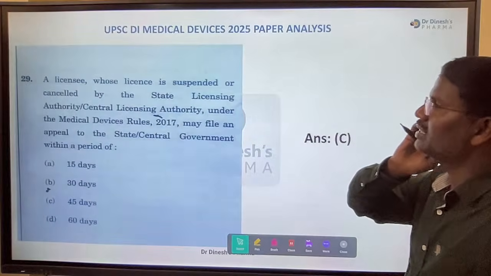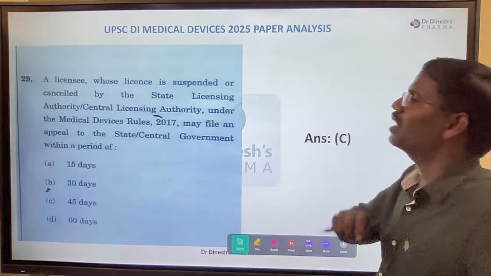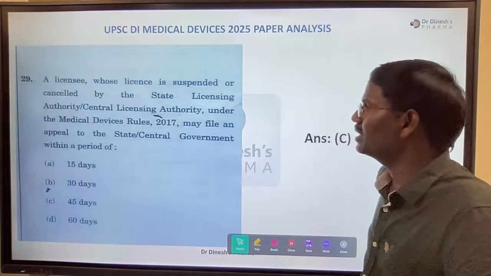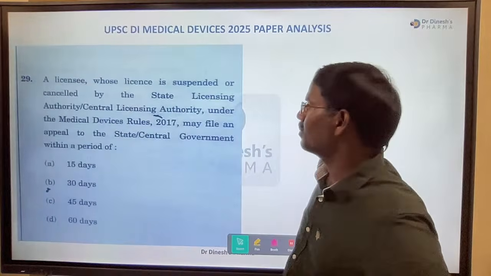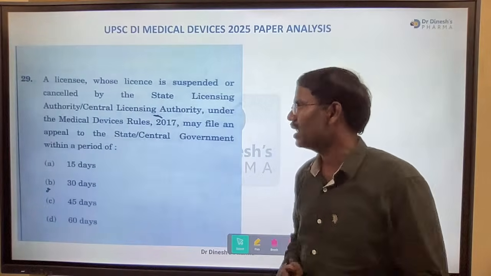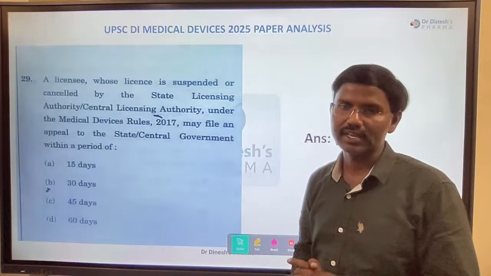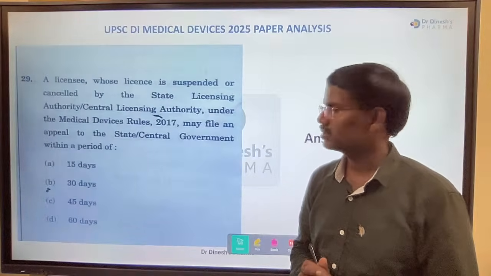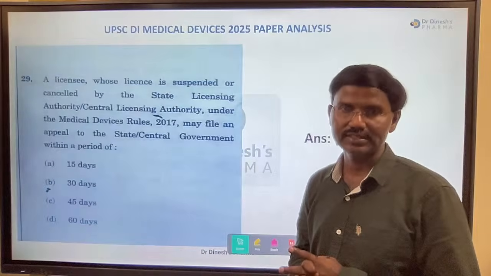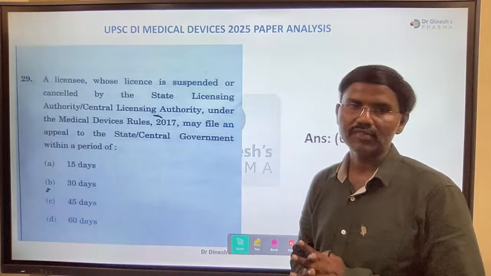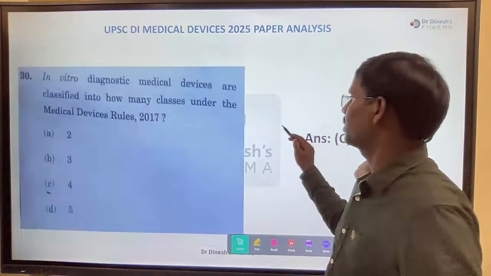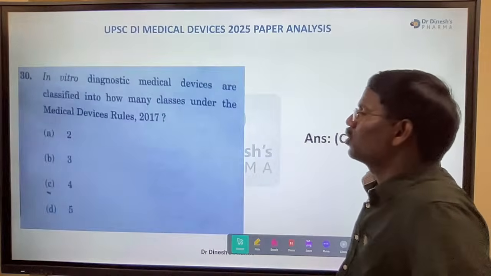Next question, the licensee whose license is suspended or cancelled by the state licensing authority, central licensing authority under Medical Device Rules 2017 may file an appeal. OK, अपील फाइल करने के लिए कितना दिन चाहिए, right? How many days? The answer is 45 days. Rule number 31, right? Next, rule number 30.